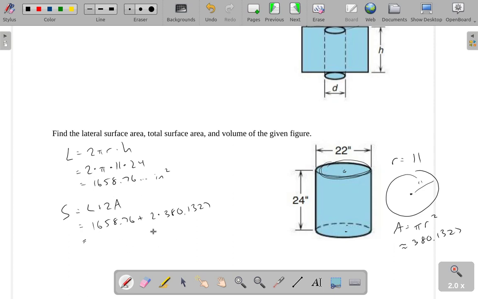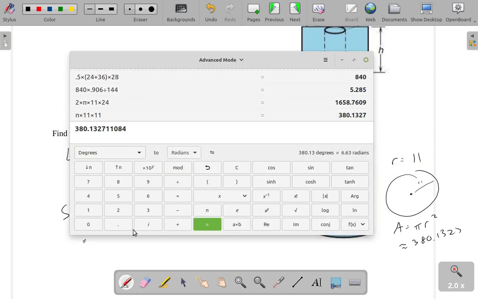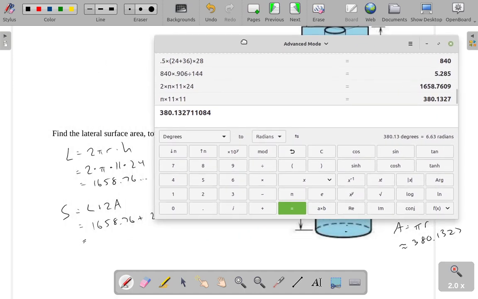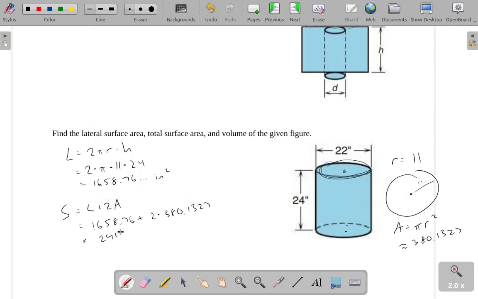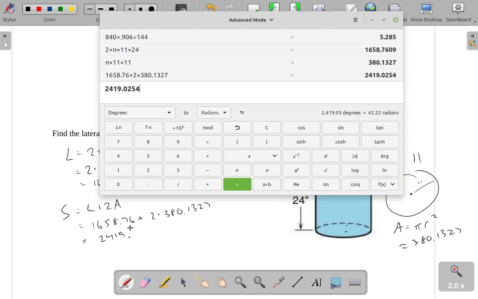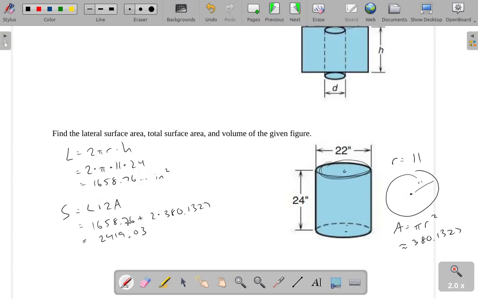I should round this to the hundredths place. This will be 2419.03, rounding to the hundredths place just because that's what this one was rounded to.